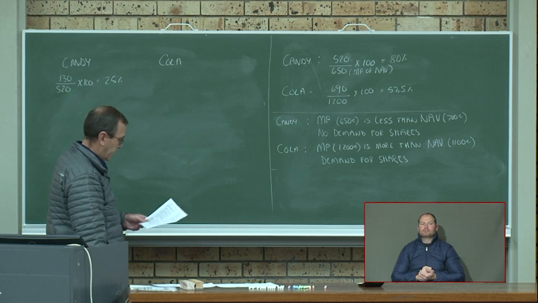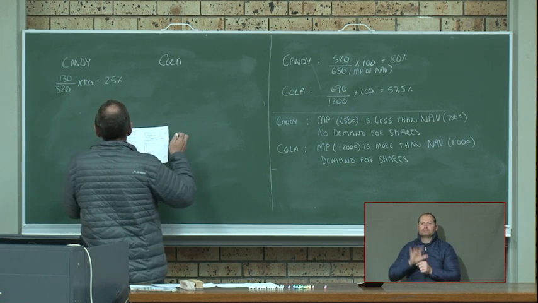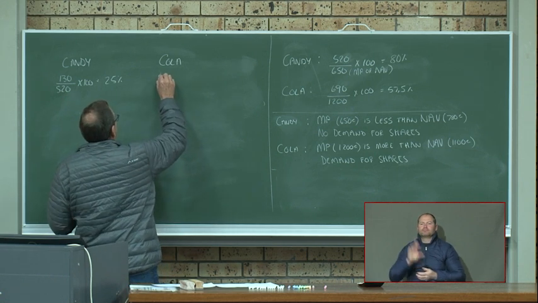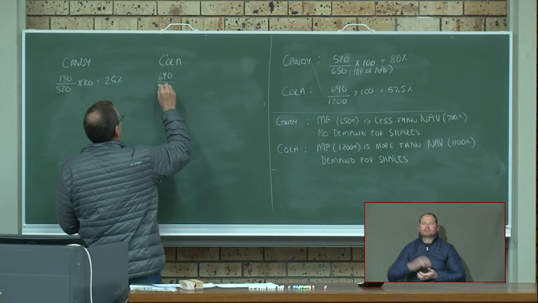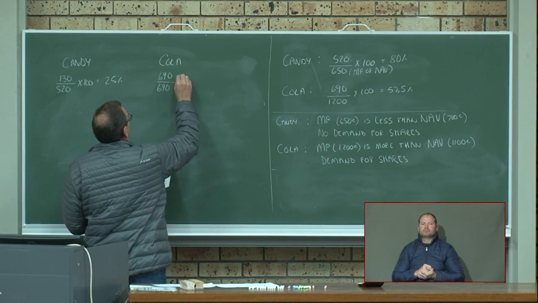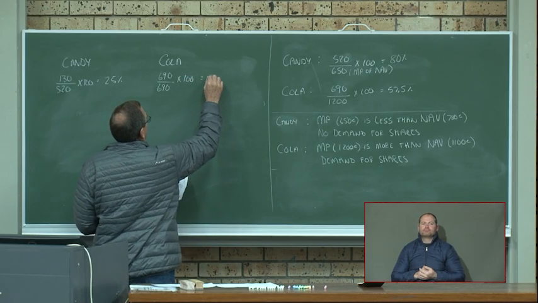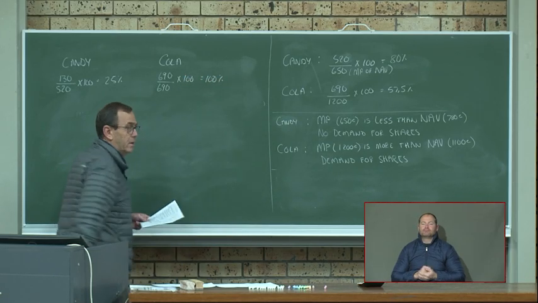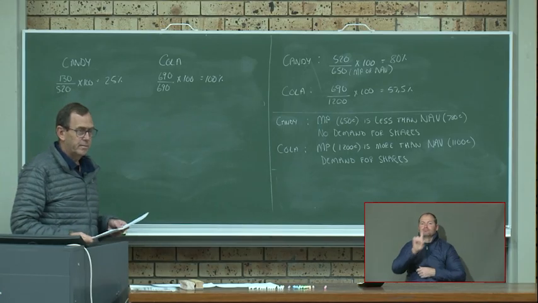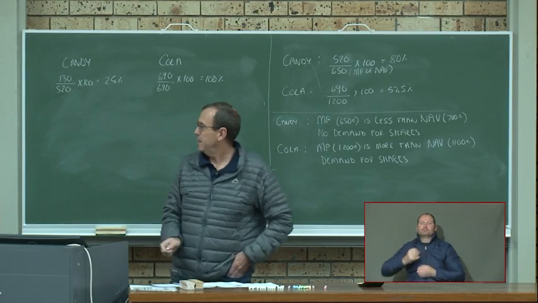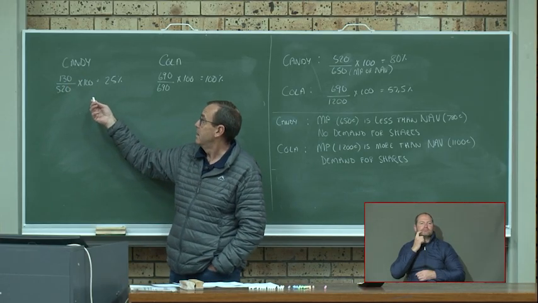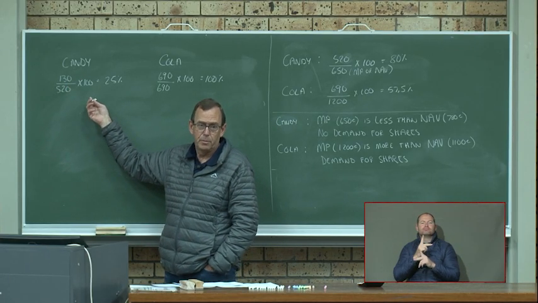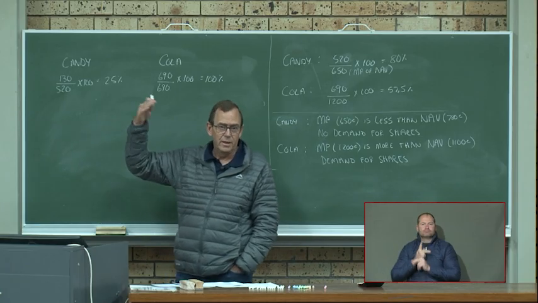for Candy. And for Cola, our dividend per share is 690, and our earnings per share is also 690. So they give out 100% of their profits. So remember, what do we say? Candy Limited, they are holding back their profits because they want to expand.